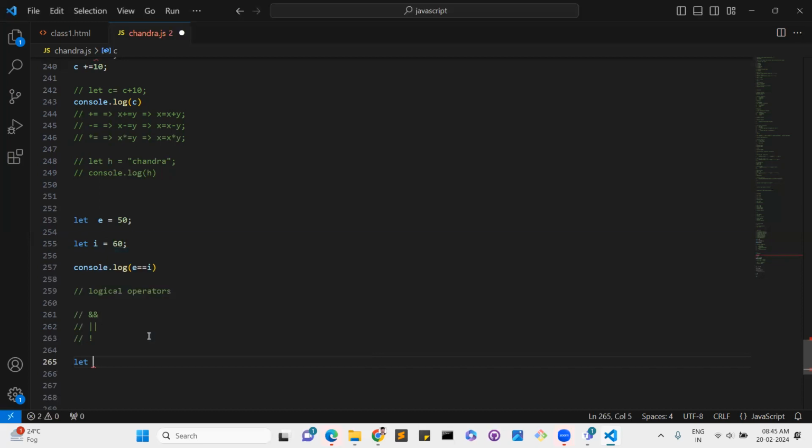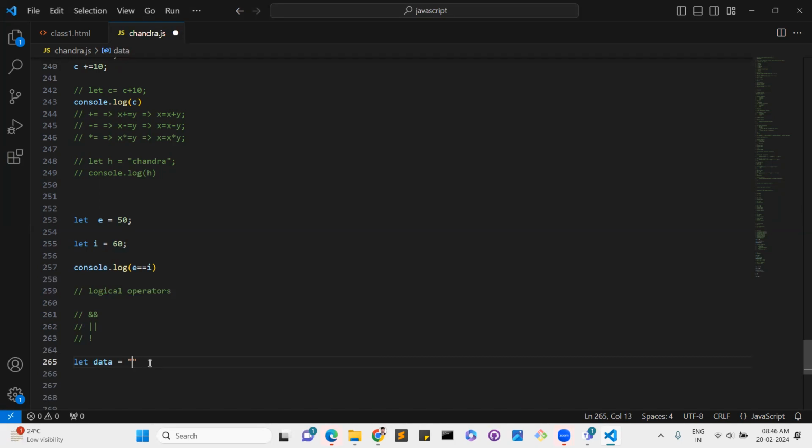So for example, I'll take a variable with some data. Whatever names you want you can add, but values you need to check. I'm writing these values like 50, 60 as hard-coded values, but in real-time code they will not do it like this. They will assign some values in HTML, and we can take those values and assign them to the particular names, then do the functionalities. But for understanding purposes, I am using these.